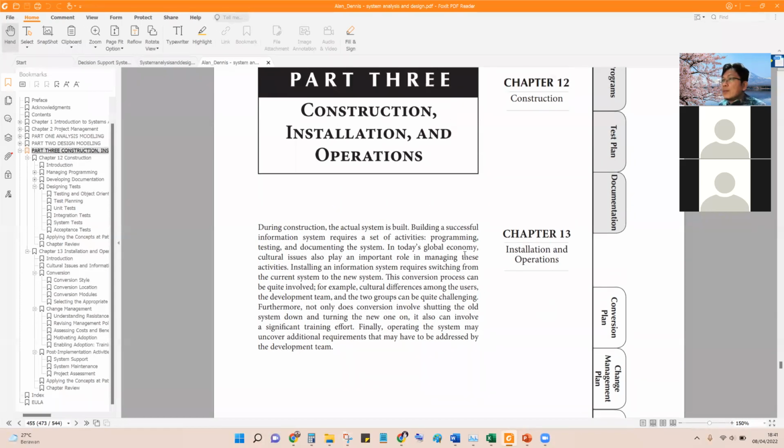Okay, I hope you already understand from the beginning. At least you understand the SDLC: planning, analysis, design, and then testing and implementation. So in this book, testing and implementation are merged into one part.